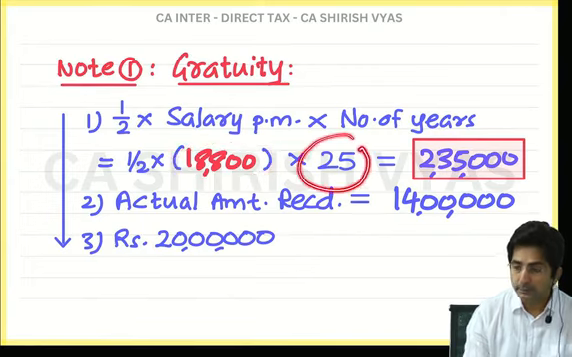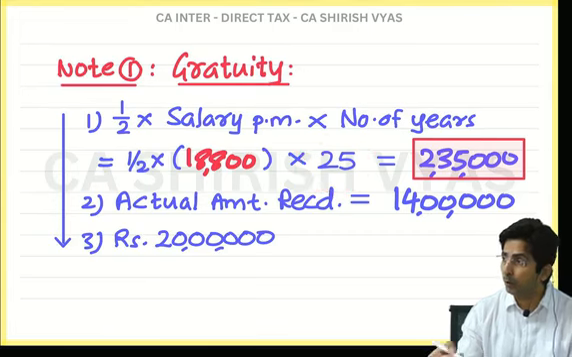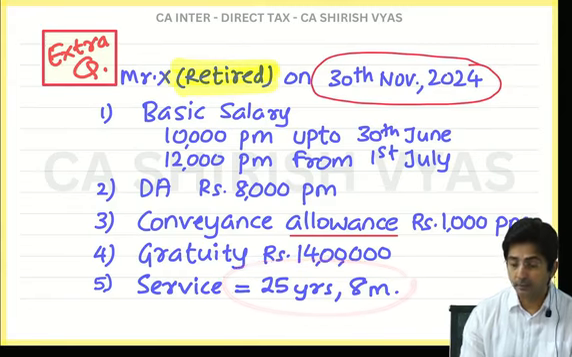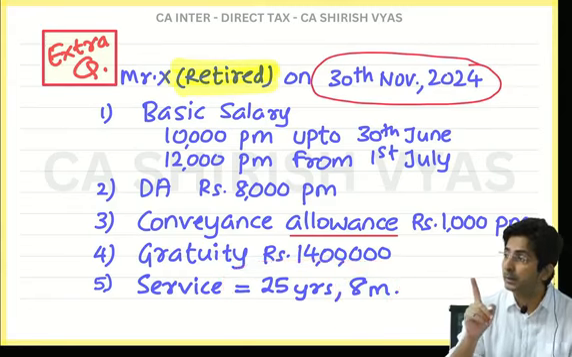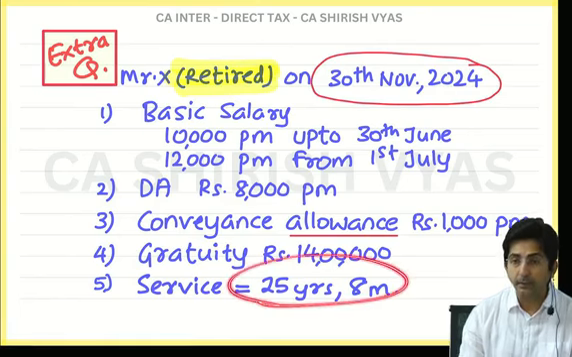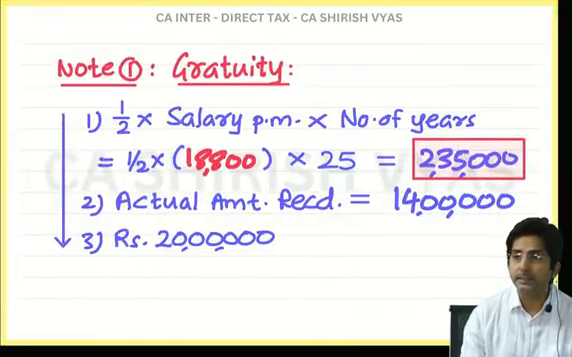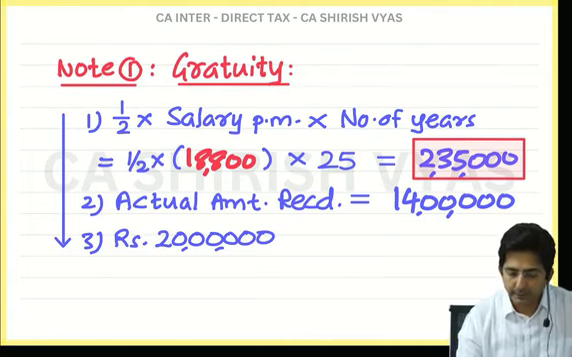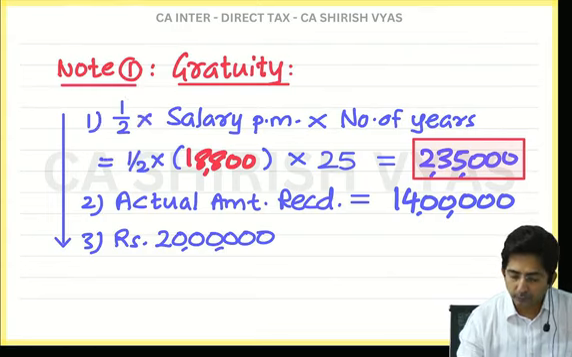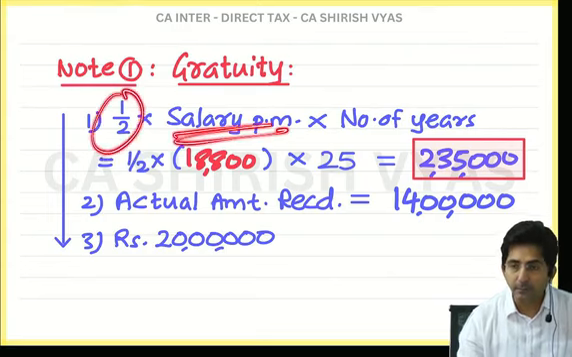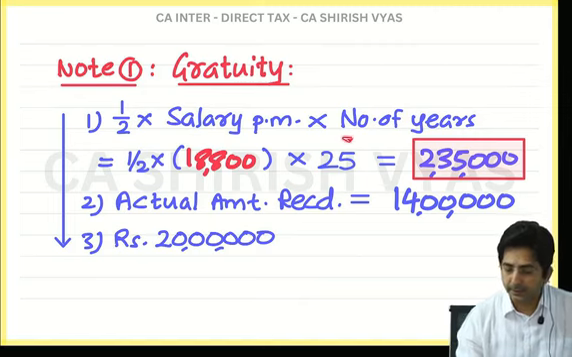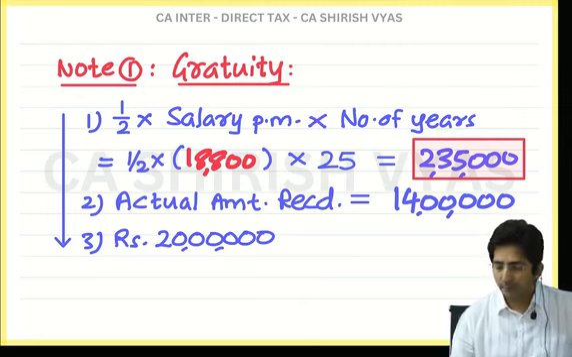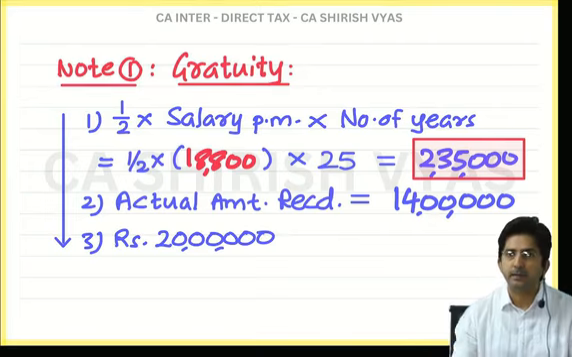And number of years, if he is POGA, then round off will happen. Means instead of 25 years, it will become 26, because the fraction is more than 6 months. So even this will change. Whenever POGA employee, you will find 3 changes. First, the ratio will change from half to 15 by 26. And salary will not be average, it will be latest. And in number of years, you will have to round off the fraction if greater than 6 months. So that's it. If this is thorough, gratuity is done.